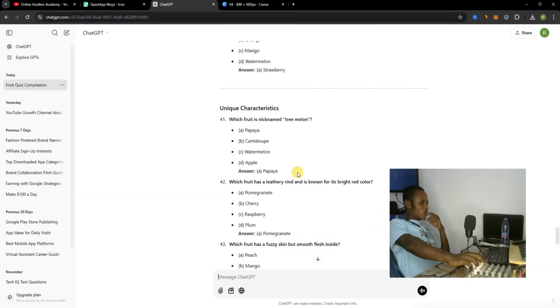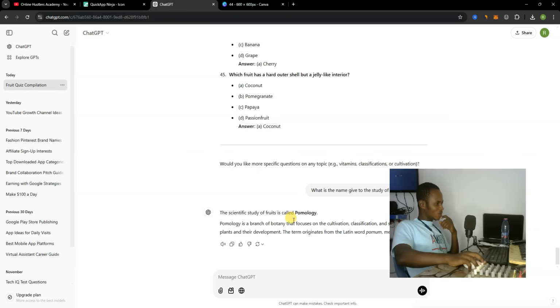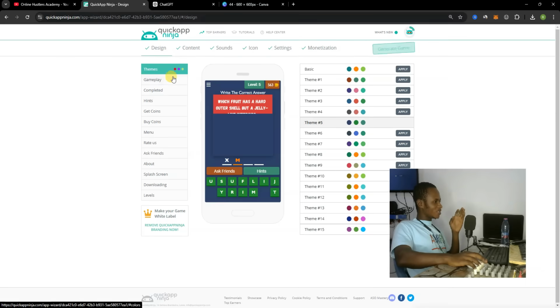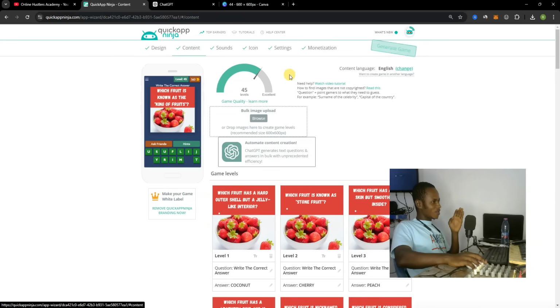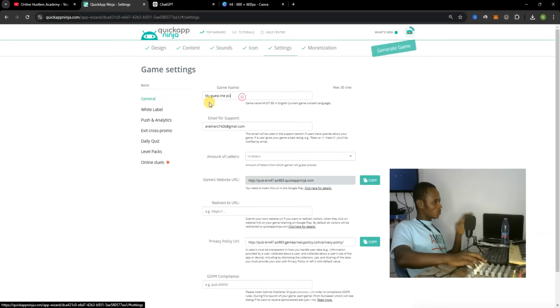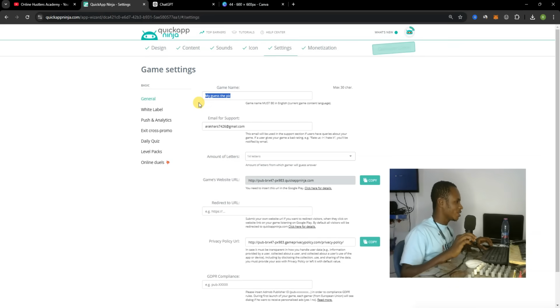So let's go to the bottom section. Pomology. Okay, so the scientific study of fruit is called pomology. So copy that and come to the app section. Game name, design type over here is a team, content type. All right, the icon and settings. So this is how you're going to place your game name over here. So paste it over here, pomology game.